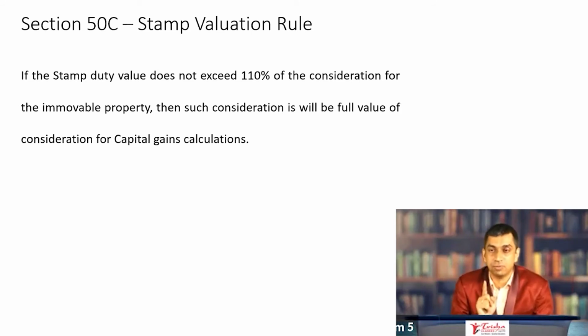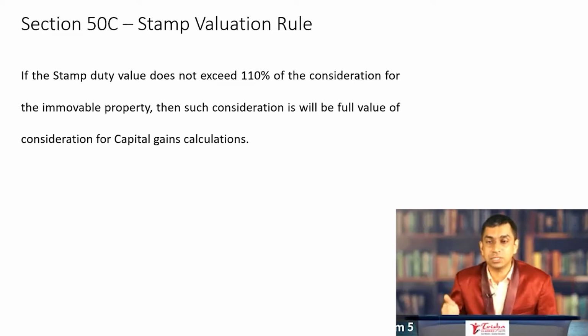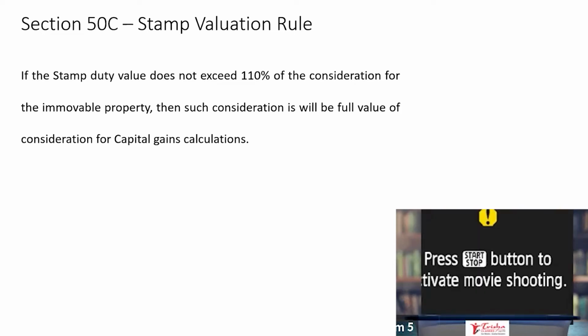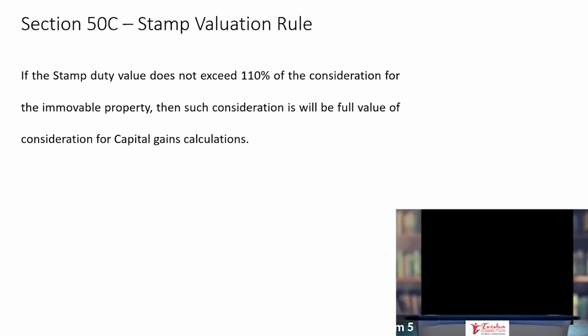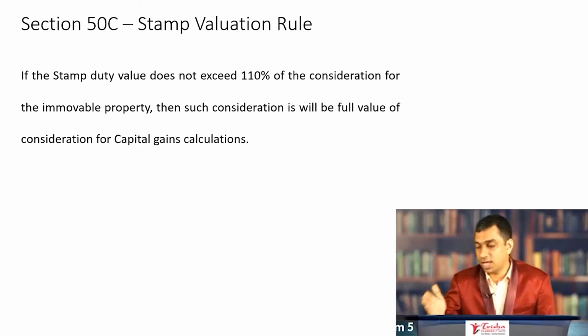I'll read out the amendment once again for you. Very, very important, could be asked at the CA Intermediate level and also at the CA Final level. If the stamp duty value does not exceed 110% of the consideration for the immovable property, then such consideration will be the full value of consideration for calculating capital gains. The stamp duty value therefore comes into the picture only if it exceeds 110% of the actual consideration.